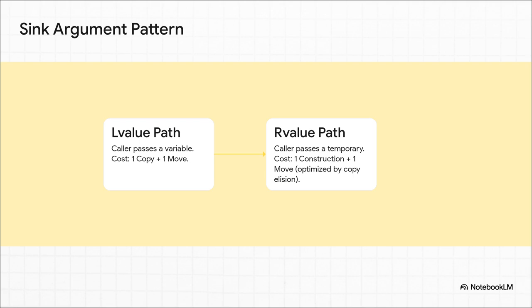So look at what happens. If we call it with a regular variable, an lvalue, sure, we pay for one copy to get it into the function, but then it's just one super cheap move to its final spot. Not bad, but check this out. If we call it with a temporary, an rvalue, the compiler can be mind-blowingly smart. Thanks to an optimization that's standard now called copy elision, it can often just construct the object right in its final destination. No copy, no move. It's the most efficient path possible. So we get one simple function signature that's basically optimal for both cases.